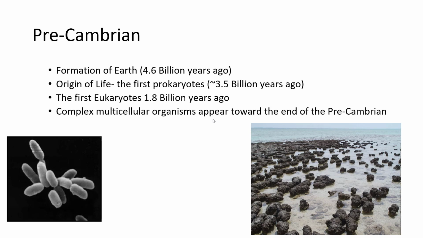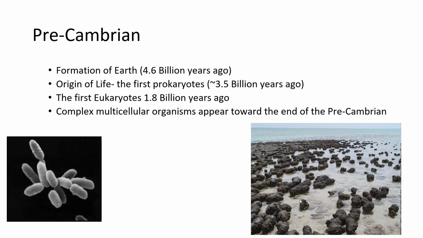So the Earth forms around 4.6 billion years ago. Life shows up. The first prokaryotes that we have evidence for are around 3.5 billion years ago, like I said. So we think the first life on Earth was a form of prokaryote, so some kind of simple cell that could replicate and metabolize energy. And it's not until quite a bit later, 1.8 billion years ago, that we have evidence for the first eukaryotes. And remember, fossils don't preserve all that well, so it's amazing we have that evidence to begin with.